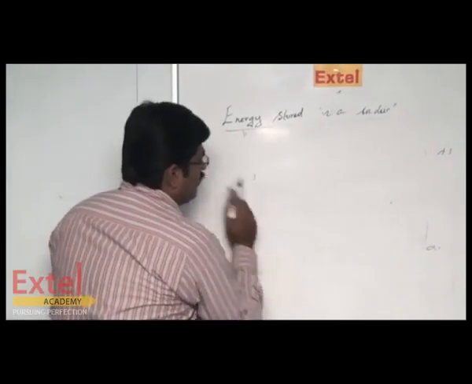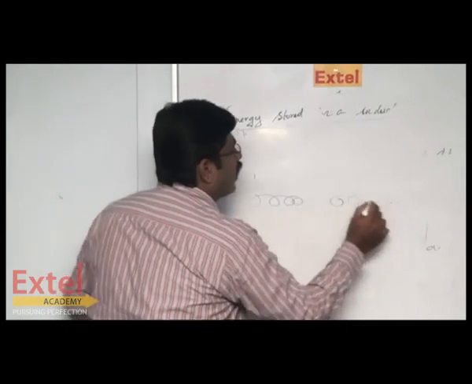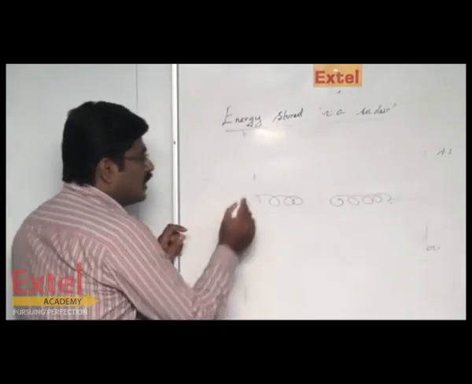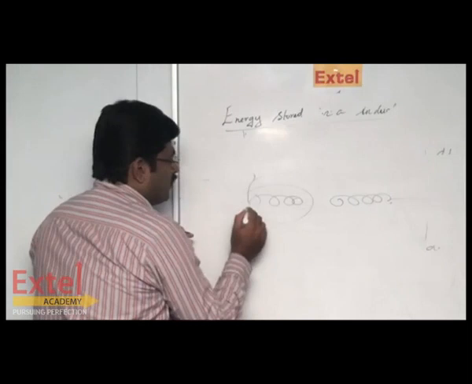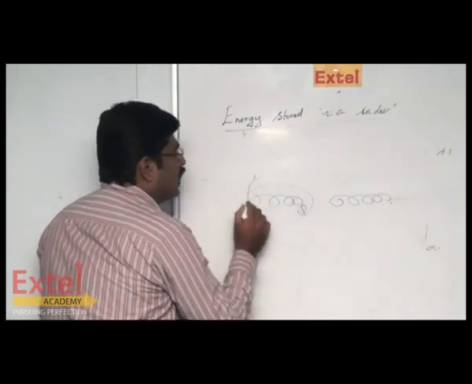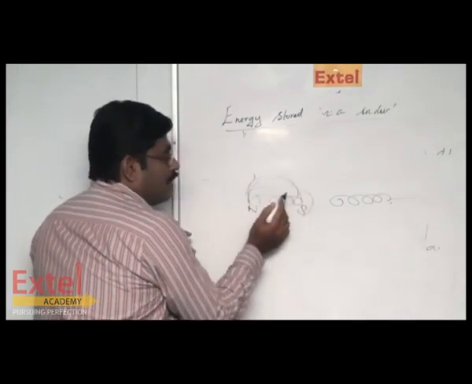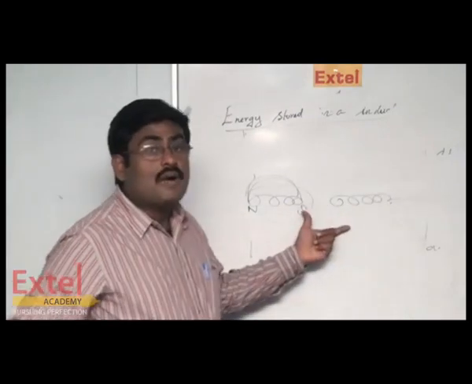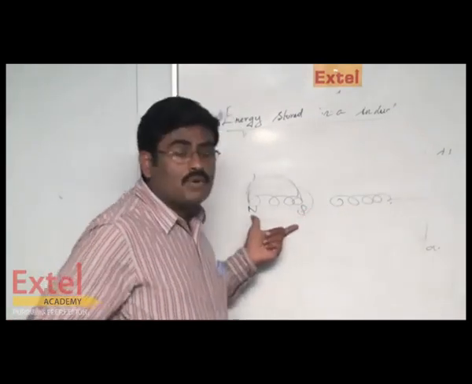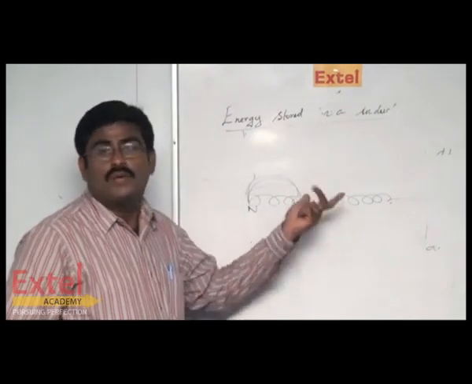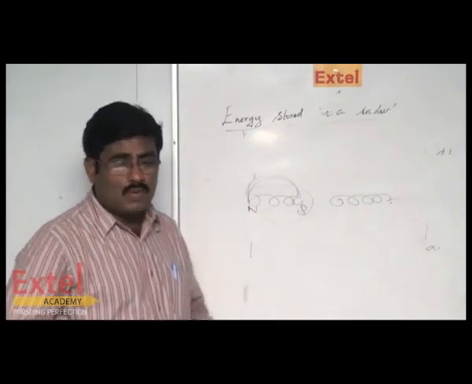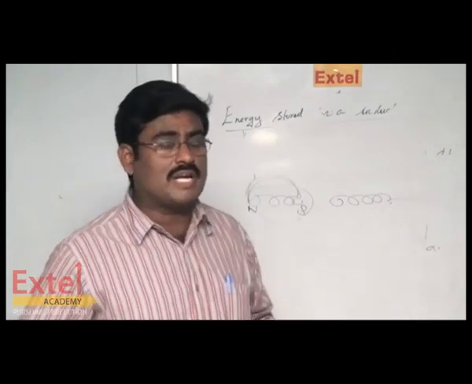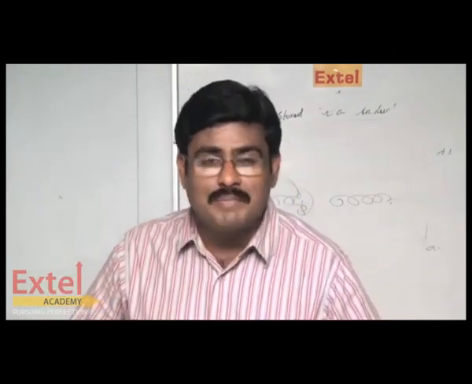Or if you keep the primary coil and secondary coil along the same line, then suppose if this is a north pole, this is south pole, the flux of the primary cannot link the entire length of the secondary. Again, the amount of induced EMF when you keep both the coils along the same line will not be the maximum. Then what is the way in which you have to keep both the coils so that the flux induced in the secondary coil can be maximum?